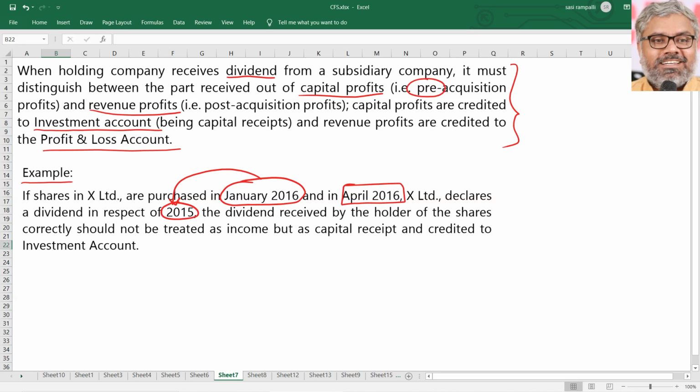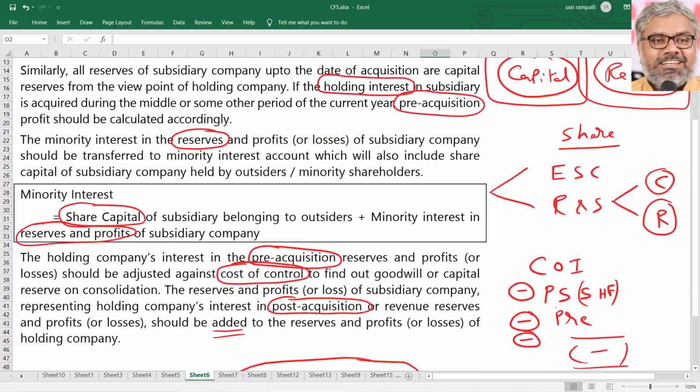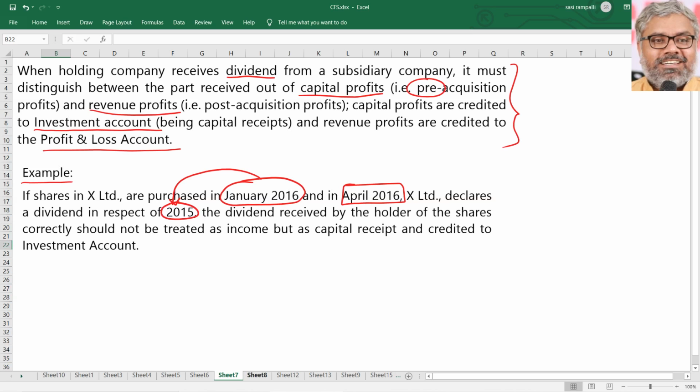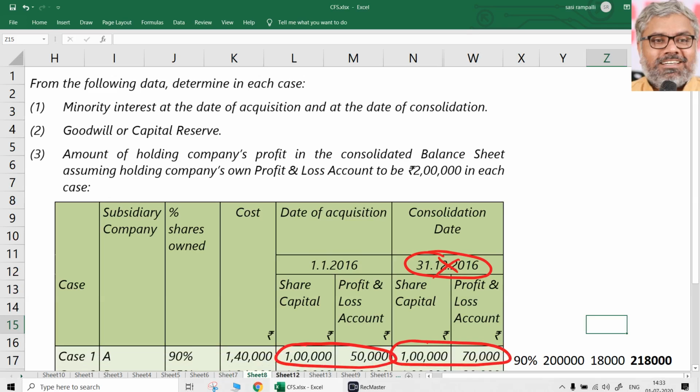But in case the dividends are declared out of pre-acquisition profits, then they have to be reduced from the investment or the cost of investment or cost of acquisition. In other words, once again, the adjustment will happen while calculating the cost of control, that is goodwill or capital reserve calculation. We'll discuss this dividend portion extensively once again in detail in the present class.